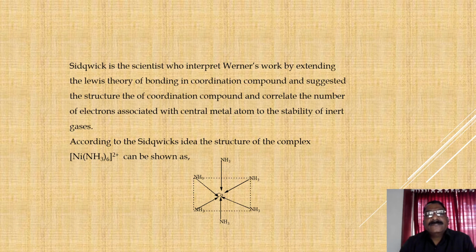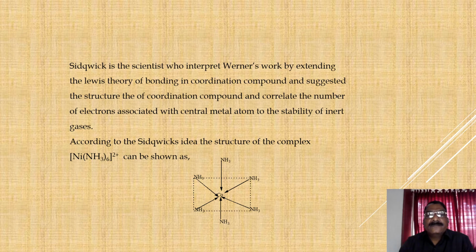Sidgwick is the scientist who interpreted Werner's work by extending the Lewis theory of bonding to coordination compounds. He suggested the structure of the coordination compound and correlated the number of electrons associated with the central metal atom to the stability of the inert gas.